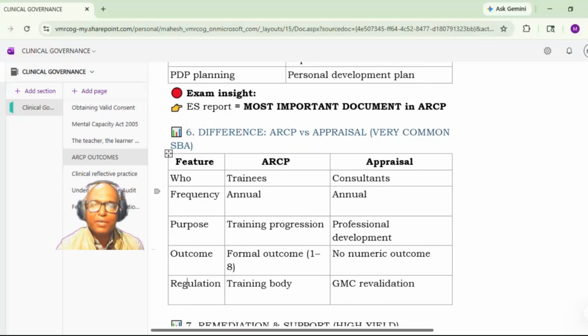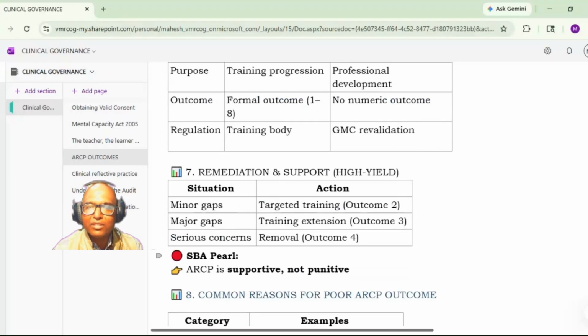There is a difference between the ARCP and appraisal. The ARCP is mainly for trainees. It is done annually. Its purpose is the progression of training, whether it is appropriate or not, and a formal outcome is given from 1 to 8. The regulating body is the training body for that particular program. Appraisal is mainly for consultants, and is also done annually. Its main purpose is professional development, and no numerical outcome is given. The regulating body is the GMC, and it is mainly required for validation.